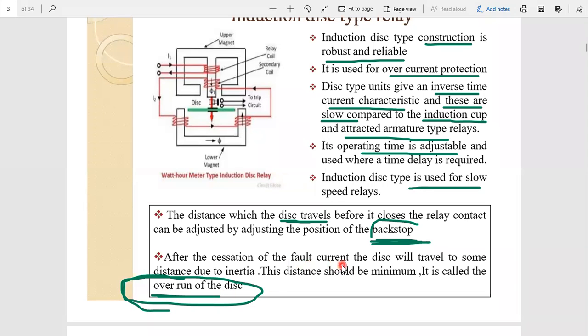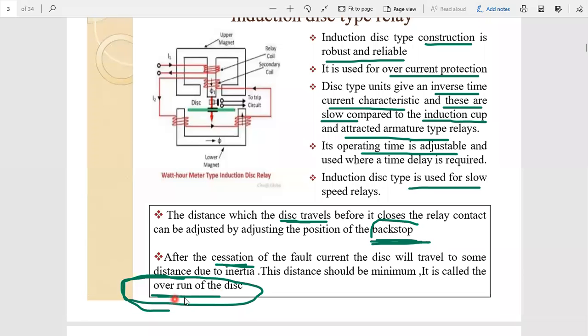After the fault clear, after the cessation is nothing but a fault clear. Okay. After the fault clear, the disk has a tendency to move some distance. That moving distance we call as overrun of the disk. Overrun of the disk is nothing but the distance moved by the disk after the fault clear. So keep it in mind. Overrun of the disk or overrun of the relay or overshoot of the relay.